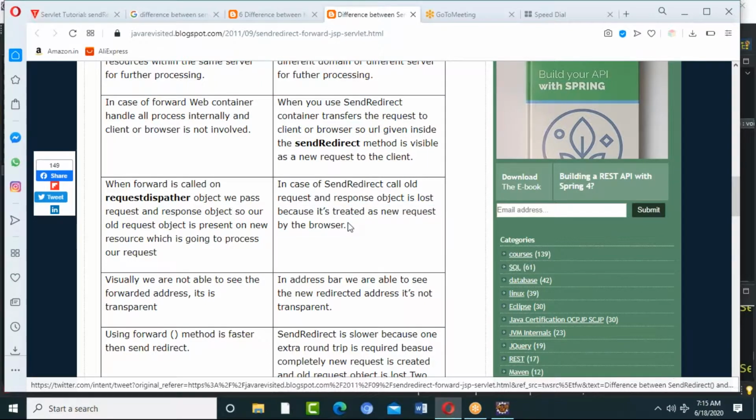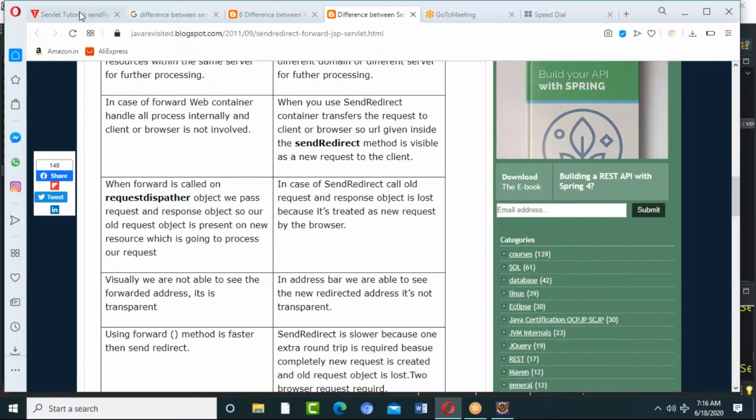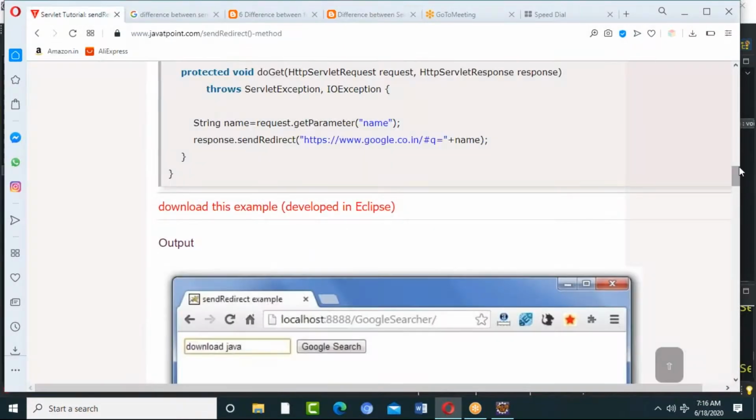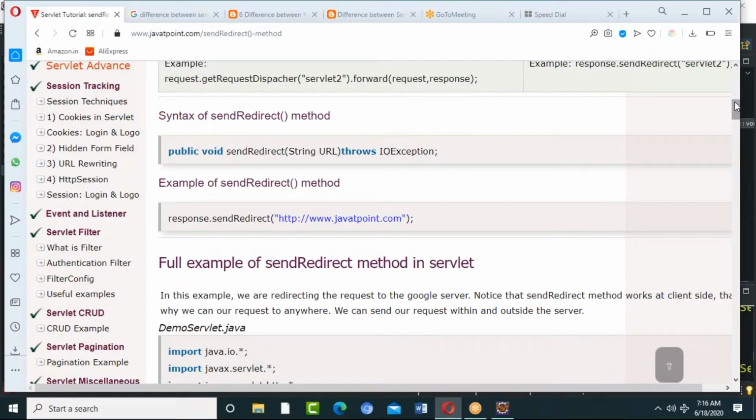It treats every time as a new request, but with forward we pass request and response objects, so our old request and response objects are present on the new resource. Visually, we are not able to see the forwarded address. It is transparent. In the address bar, we are able to see the new redirected address for send redirect. It's not transparent. That's the difference. Hope I'm clear with request dispatcher, forward and this. Now coming to the next one.